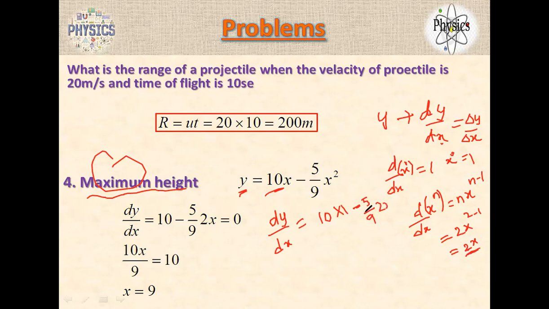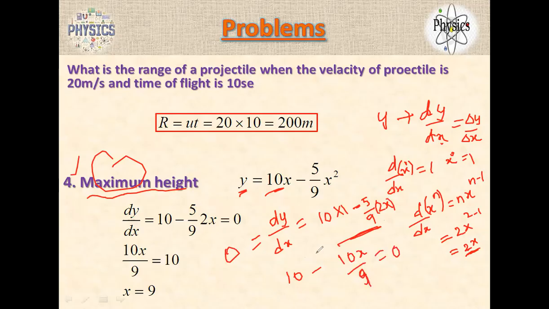You should make this equal to 0. To find the maximum height, you have to find the derivative of y and make it 0. So equate this equation to 0. So 10 into 1 is 10, and find the x value. 5 into 2, how much? 5 into 2 is 10. 10 minus 10x by 9 is equal to 0.